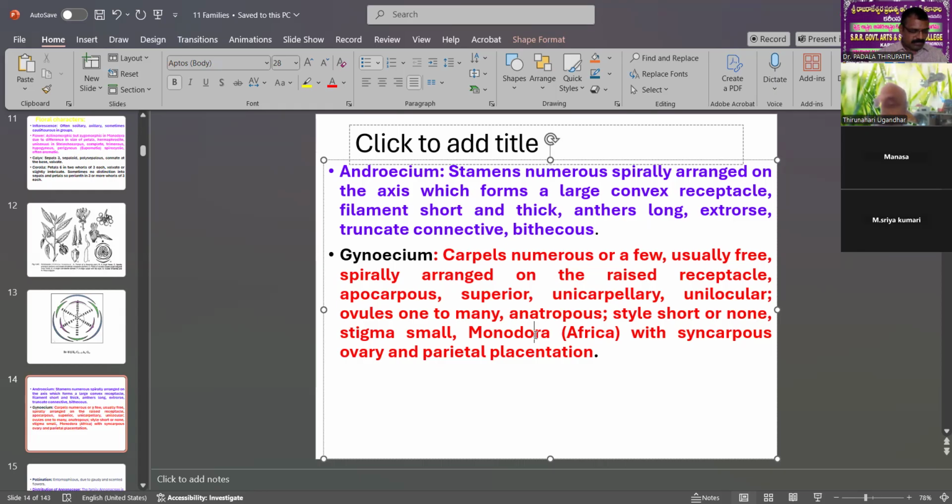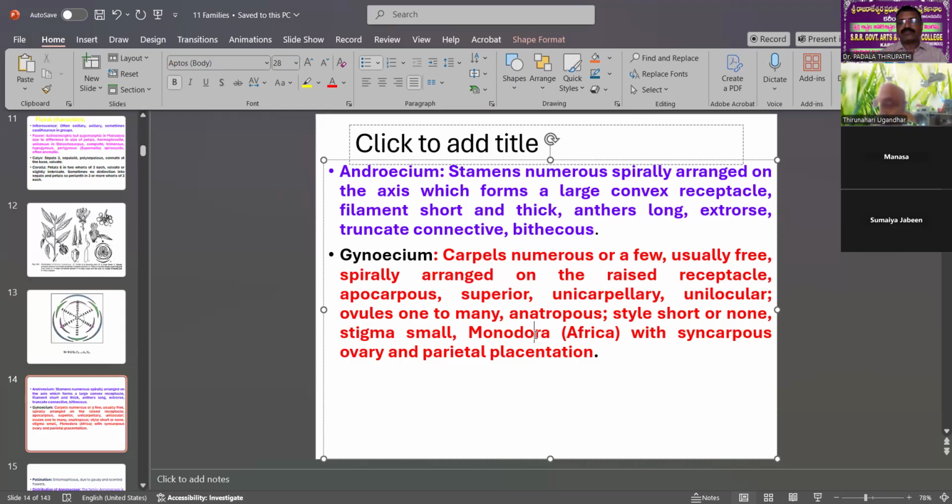One to many anatropous ovules. Style short or none, stigma small. Monodora africana has a syncarpous ovary and also parietal placentation. This is the difference in Monodora africana, unlike Annona squamosa.